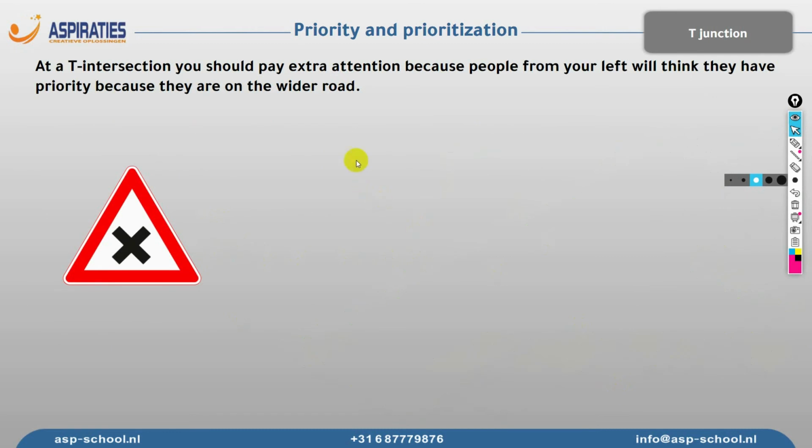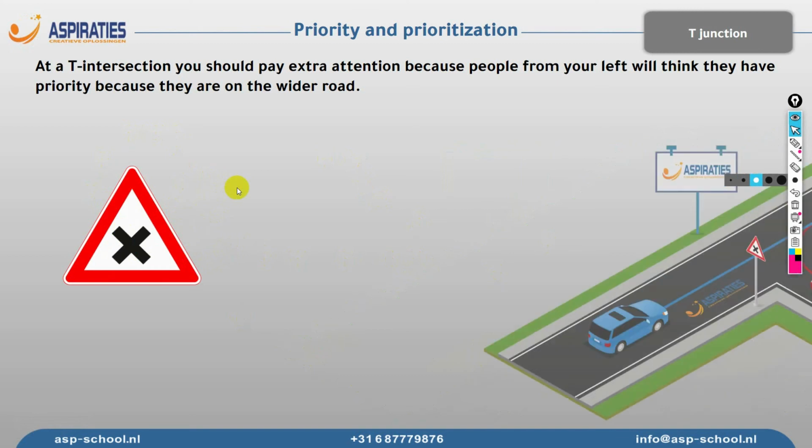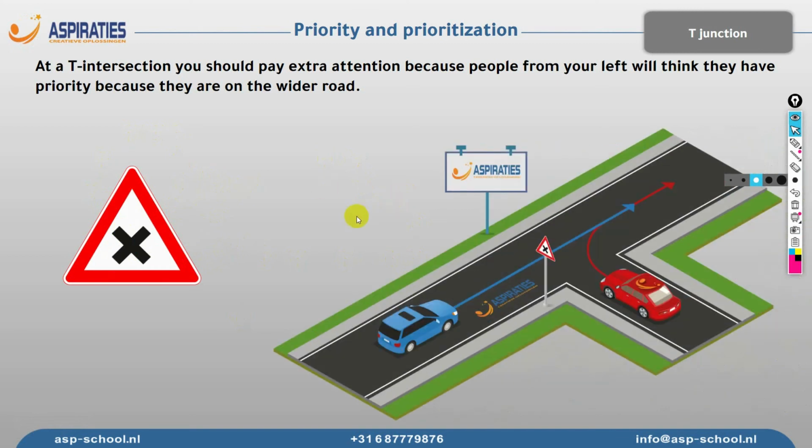Now let's discuss this sign first. This sign means that we have an intersection ahead. We can see here that we're driving down this road and we saw this sign. What does it mean? It means that we have to be careful and we have to give way to other cars. Let's say you are driving this red car as usual. Here we have to be extra careful.